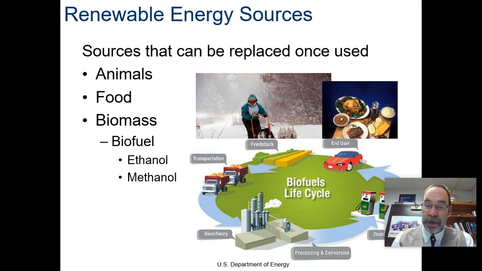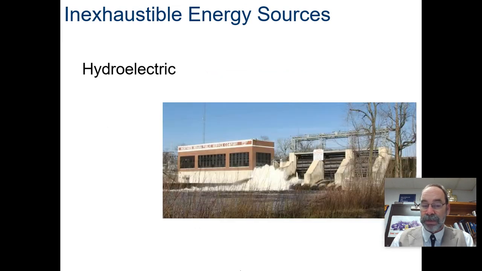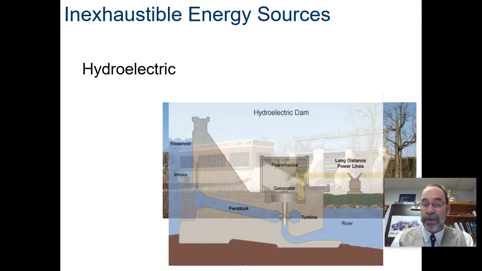Okay, so up here, we grow the corn, it's distilled, we make ethanol from it, and methanol. Methanol is the byproduct of cows, comes out of both ends of the cow. So we take cow poo and we can make methanol. There's a huge digester up at South Dakota State that makes energy from methanol. Okay, we have hydroelectric, we have dams that we can do this with, such as Gavin's Point Dam, Oahe. Okay, all those deal with making electricity.